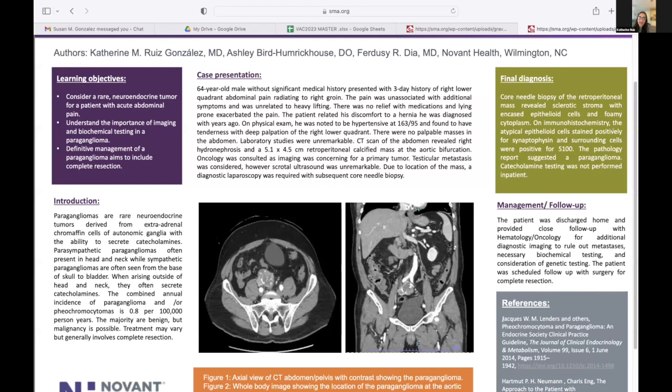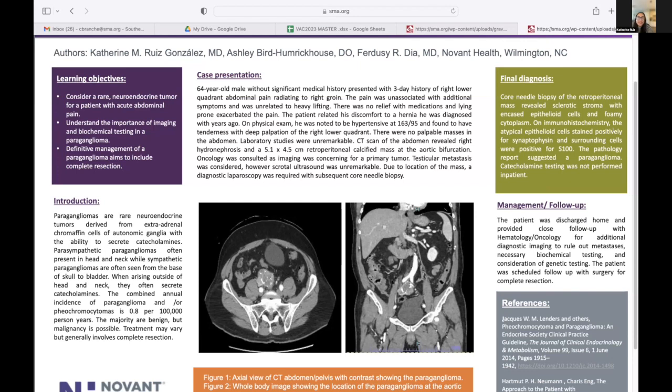with surgery and oncology. This case is interesting because we often don't see paragangliomas. These are rare neuroendocrine tumors derived from the extra-adrenal chromaffin cells. We usually think of pheochromocytomas first when you have someone who is hypertensive, tachycardic, and has this type of cells on pathology. Paragangliomas are usually in the head and neck, and can present even in the skull and the bladder, which is where his was close to.